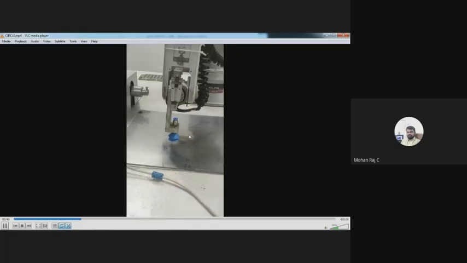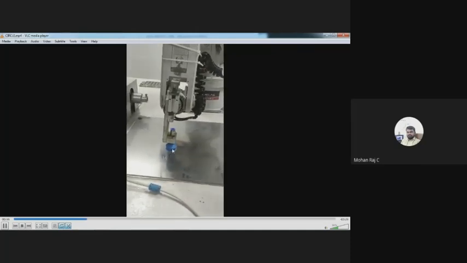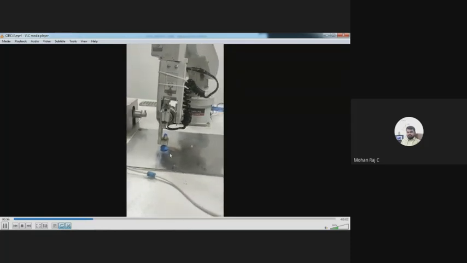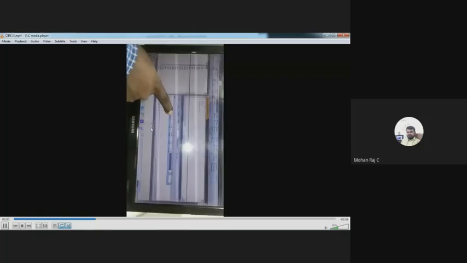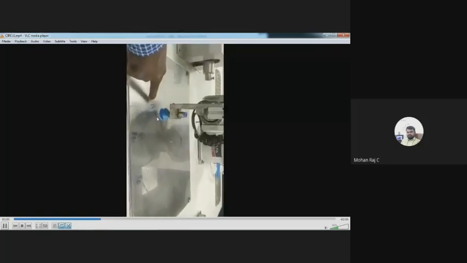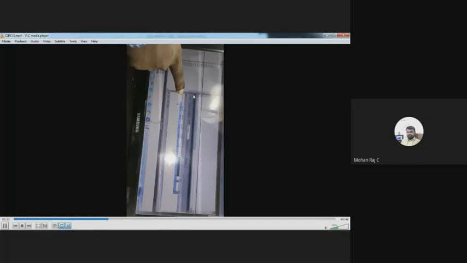I need to teach it. I have to inform my robot of all those things. So I am telling, hey robot, this is my P1 point. Please take that. How will it take? I have placed the gripper on that particular point. After placing the gripper or a tool on that point, you have to give a signal via the software: get current position. You take that point as P1.